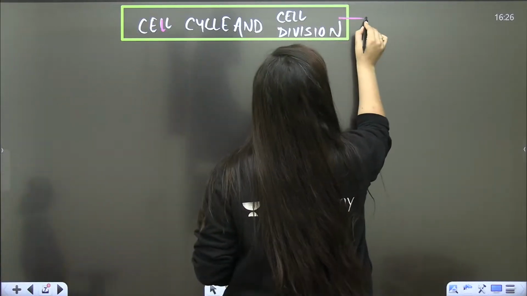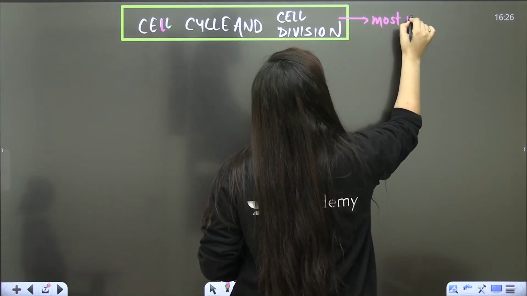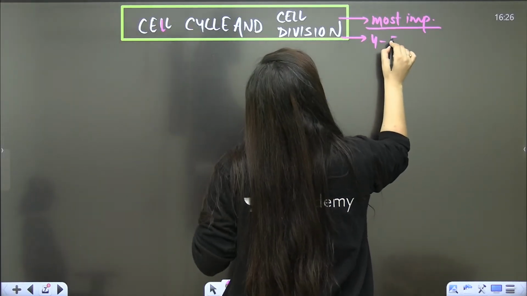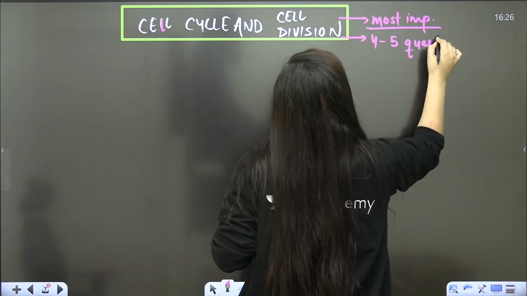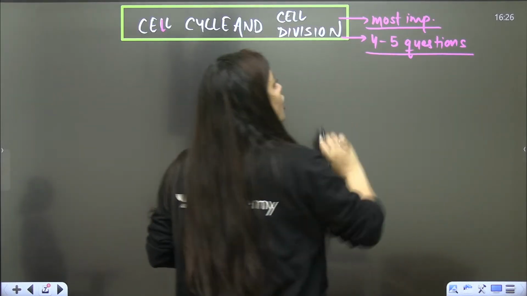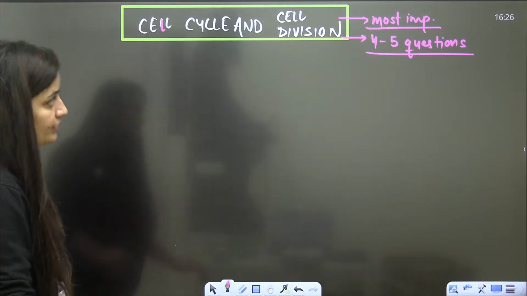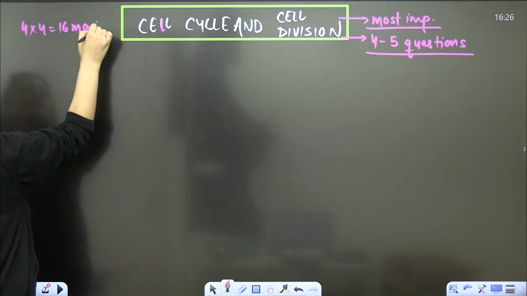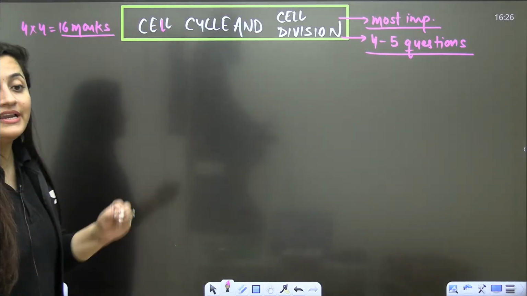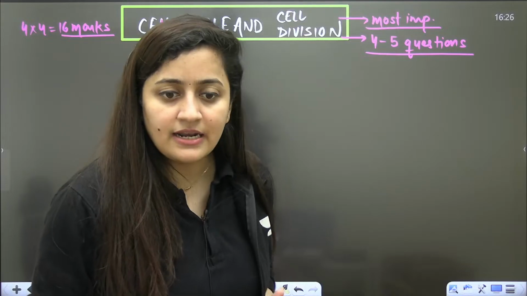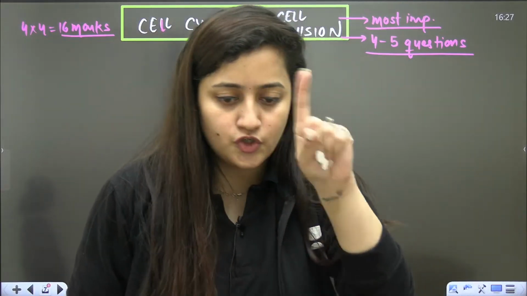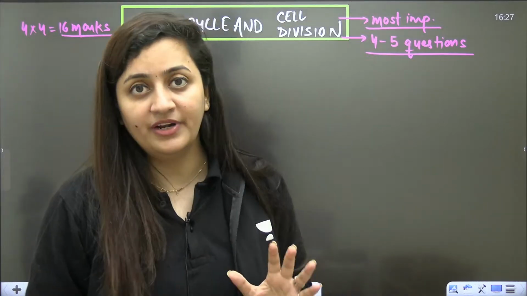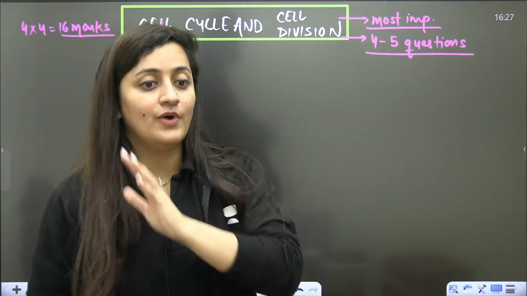Secondly, as I said, this chapter is the most important chapter, and in the NEET paper you can expect 4 to 5 questions from this chapter only. And you know that if 4 questions come, that means 16 marks, and 5 questions means 20 marks. It is purely conceptual. If your concepts are clear, then you just need to revise it, and it will be done and dusted. So 4 to 5 questions can come.